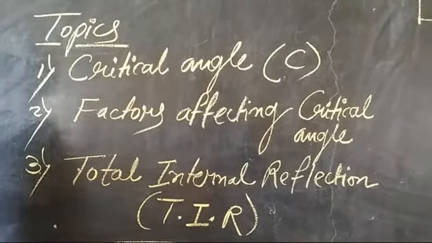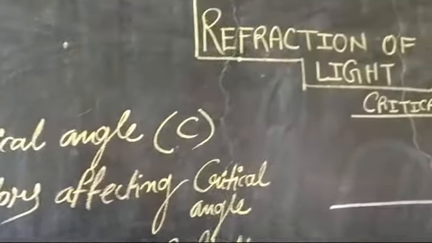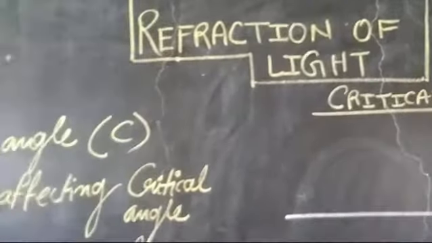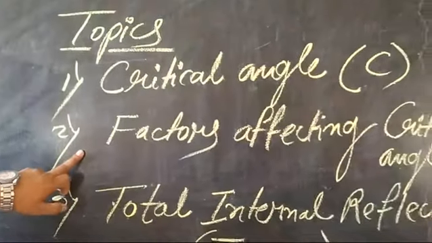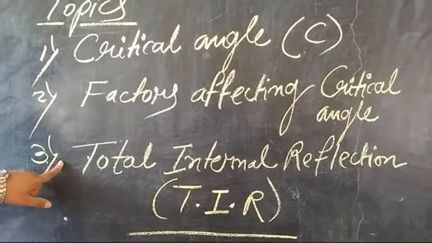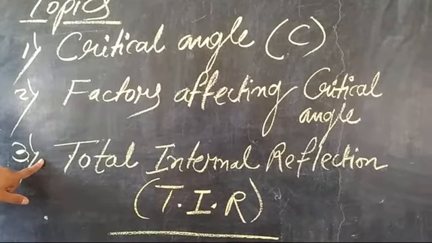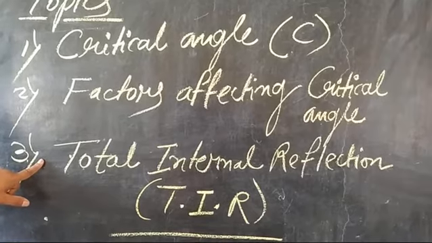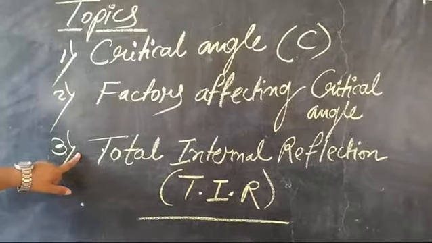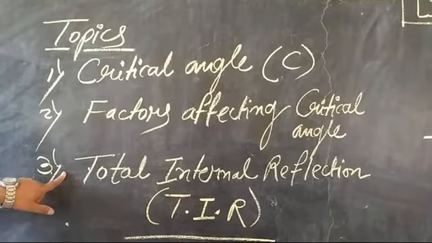Students, today again I came with the topic refraction of light, since it is a very lengthy topic. So we are discussing today the new topics which are critical angle, factors affecting critical angle, and total internal reflection. These are very common and very important topics for ICSE class 10 students. You need to understand what is critical angle, what are the factors affecting this critical angle, and in which condition the reflection which is totally taking place.